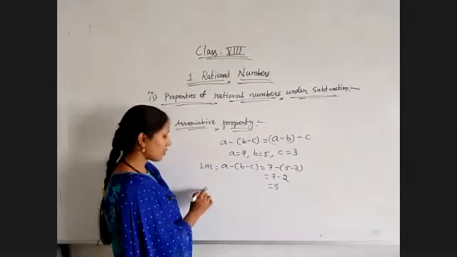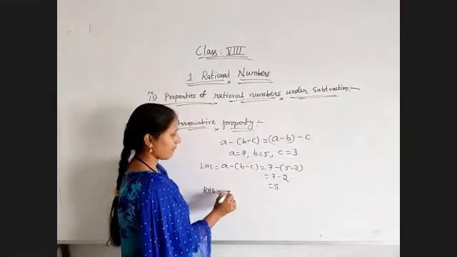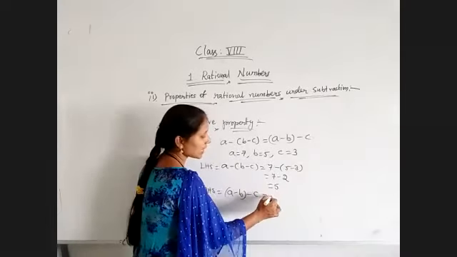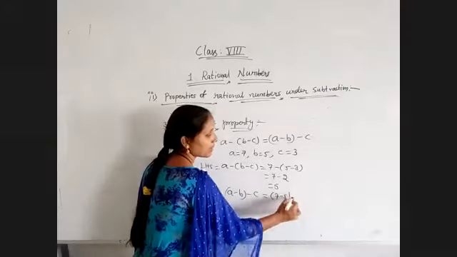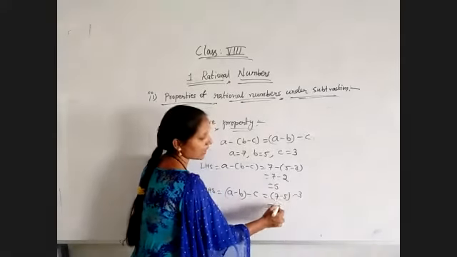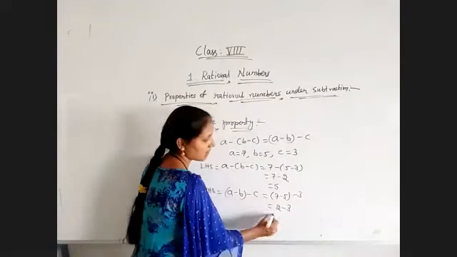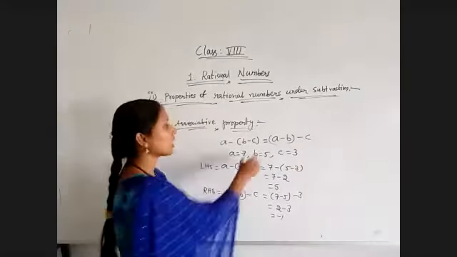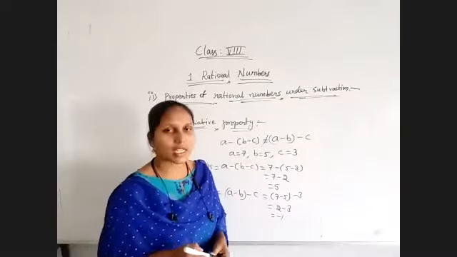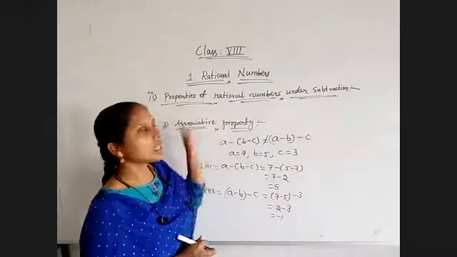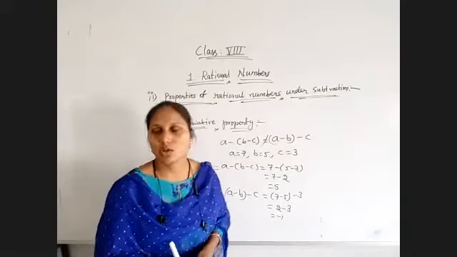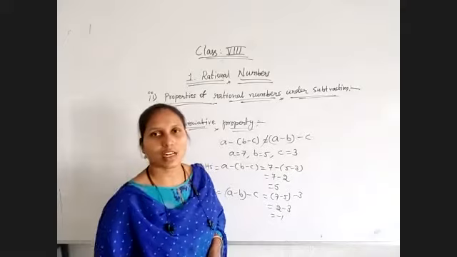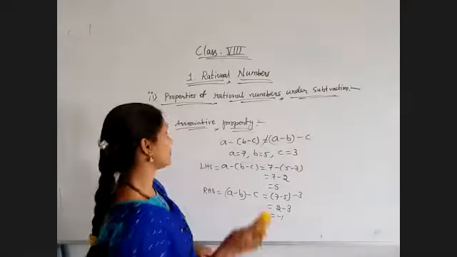Then come to the RHS, (A minus B) minus C. A minus B, that is 7 minus 5, minus 3. 7 minus 5 is 2. 2 minus 3 is minus 1. So here we got 5 and here we got minus 1. Both are not equal. That means the associative property is also not suitable under subtraction for rational numbers. So only the closure property will be suitable for rational numbers under subtraction.